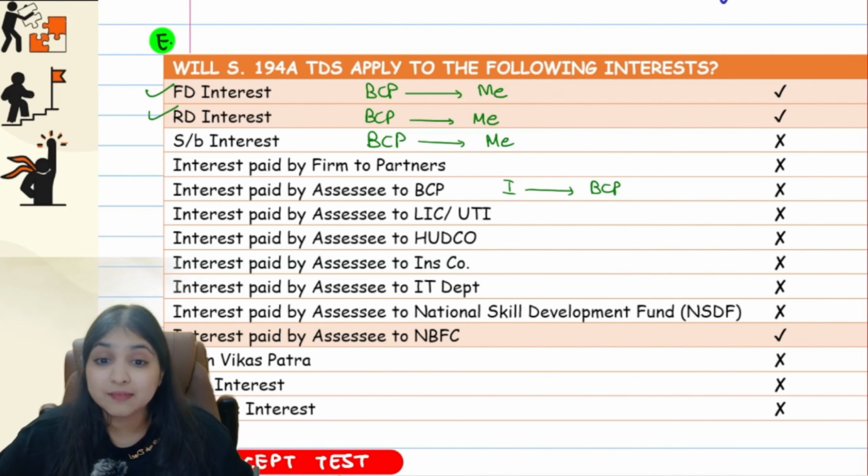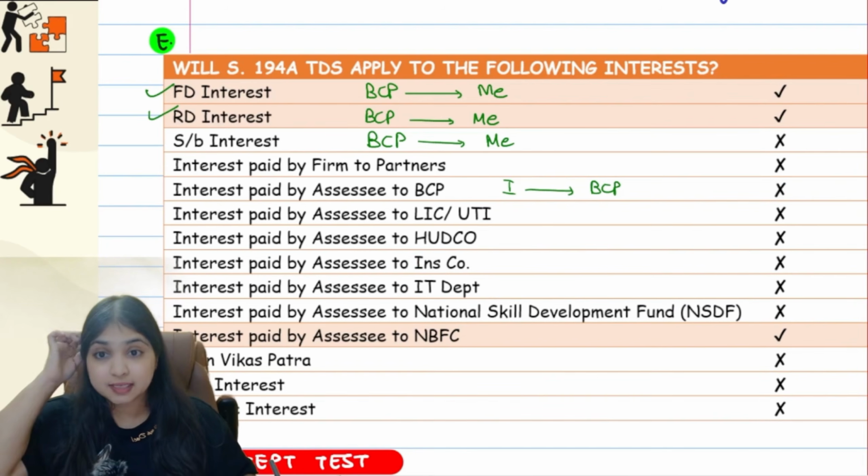Okay. Similarly, when I have to pay interest to LIC or UTI, or if I have to pay interest to HUDCO, or if I have to pay interest to the insurance company, or if I have to pay interest to the income tax department, or if I have to pay interest to National Skill Development Fund, in all of these cases, guys, 194A TDS itself will not apply.